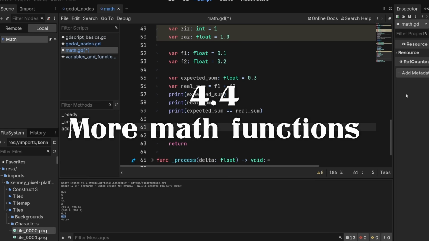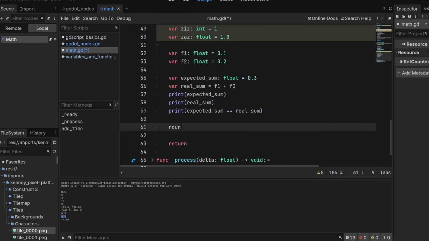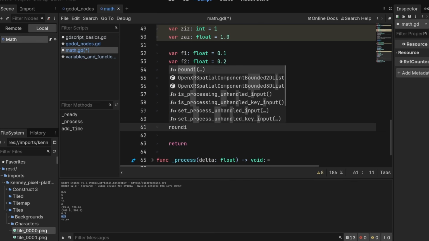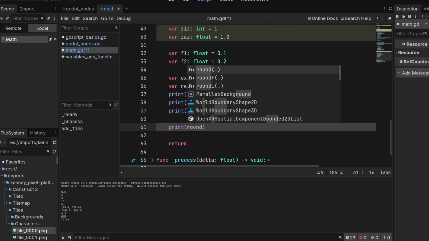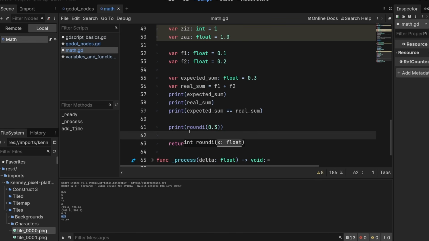A couple more math things I want to throw your way before I give you a challenge. Rounding. Godot includes features for rounding. We have roundi and roundf. This rounds something to the nearest integer or the nearest float. So we can do print 0.3, or we can do print roundi(0.3). This will round this to 0. Print roundf(0.3). This will round this to 0.0. Let's play these. As you see, 0 and 0.0.